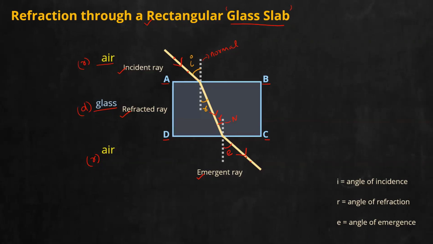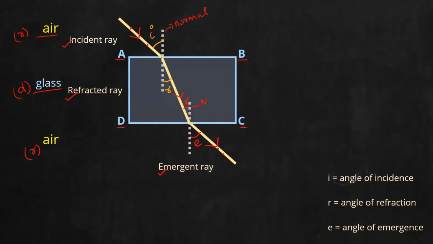Now one more thing I can do, try to extend this incident ray. If I extend this incident ray, you will get a ray like this. And here you can see a separation between this extended incident ray and the emergent ray. That separation I can mark by this symbol. So this is a sideways separation, or I can say there is a shift here. If the glass slab was not there, the incident ray would have gone along this path. But as the glass slab is present, we can see the ray shift by a perpendicular distance sideways. So there is a sideways shift. And we call this particular distance lateral displacement. So note down the term lateral displacement.